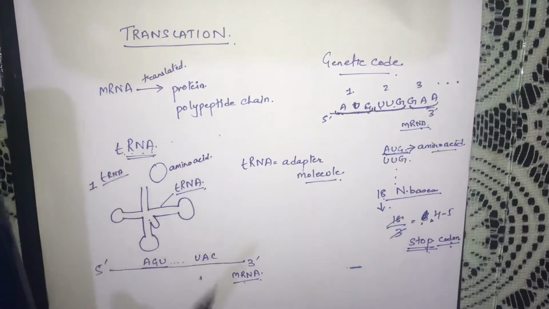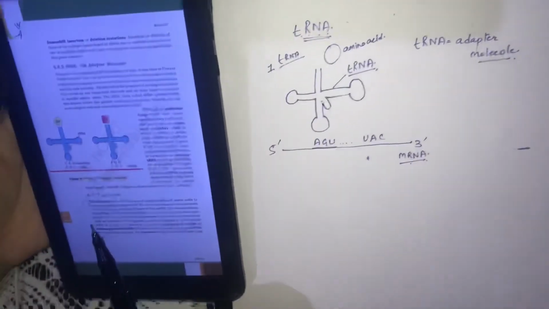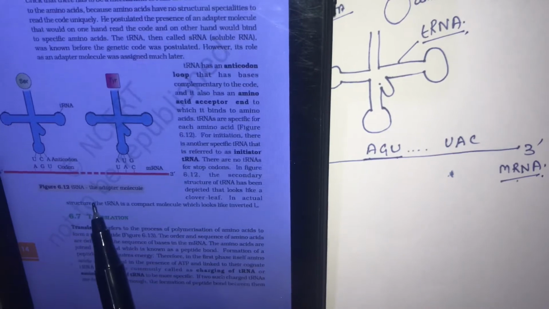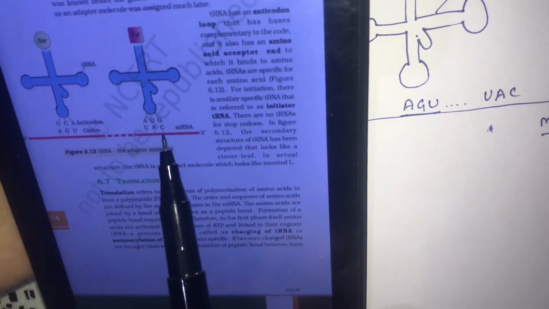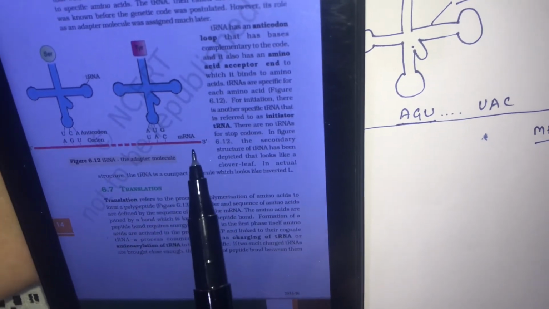Here you can see, it is the PDF. So tRNA acts as the adapter molecule. You can see here AGU, I have drawn the same thing; it can have any other sequence also, and UAC. Suppose AGU is a sequence of nitrogenous bases present in the mRNA, and UAC is also present in mRNA.